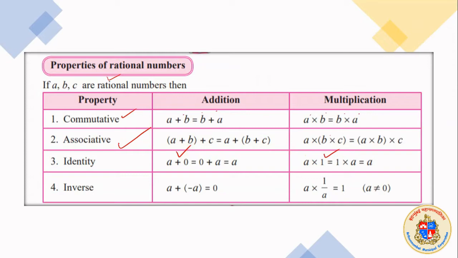And as far as addition is concerned, the additive inverse is negative a for a, and the multiplicative inverse is 1 upon a. These properties, named commutative, associative, identity and inverse, are thoroughly followed by all rational numbers.